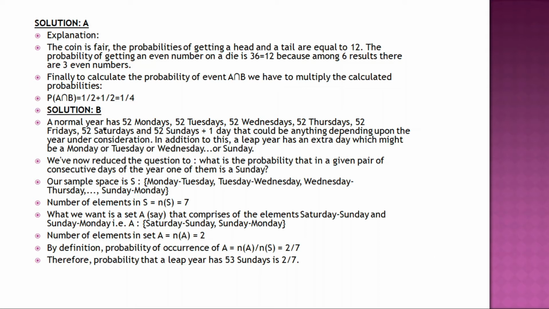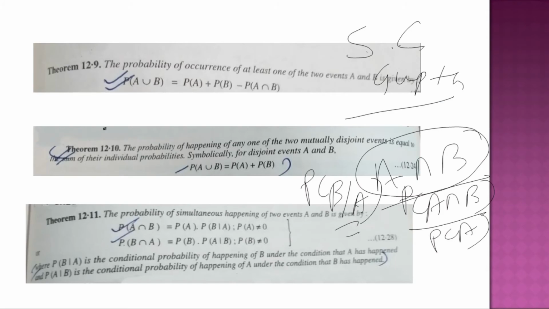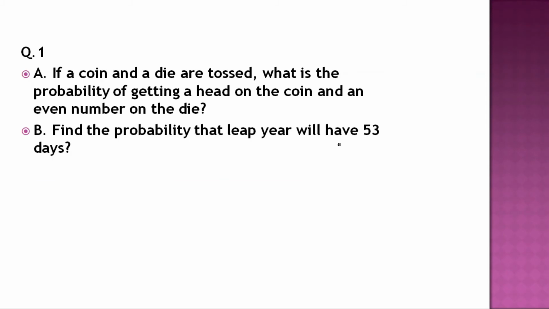Finally, to calculate the probability of events A and B, A intersection B, we multiply the probabilities, that is P(A intersection B) = 1/2 × 1/2 = 1/4. We have taken the answer from this particular formula.